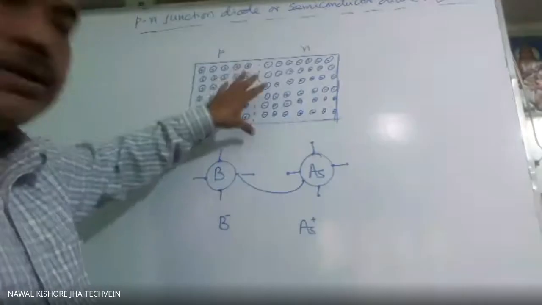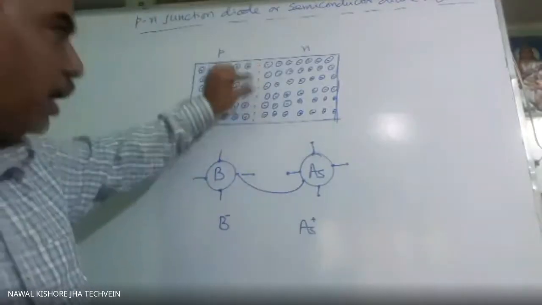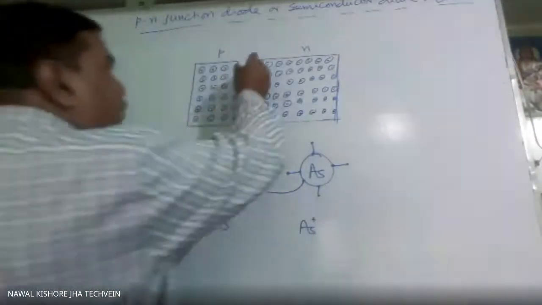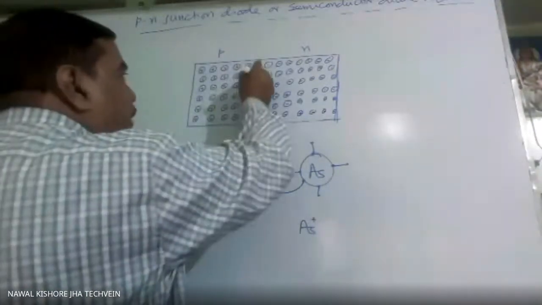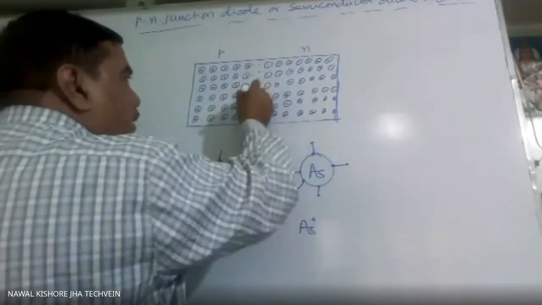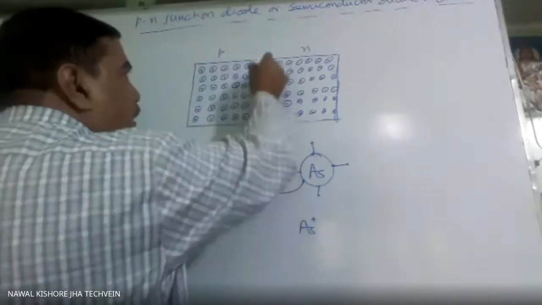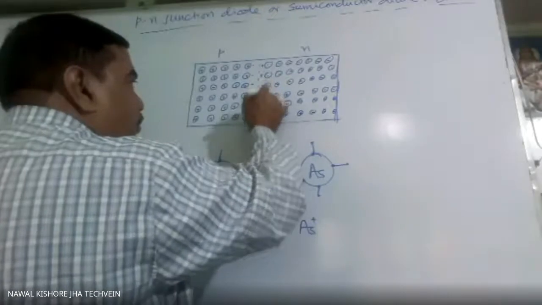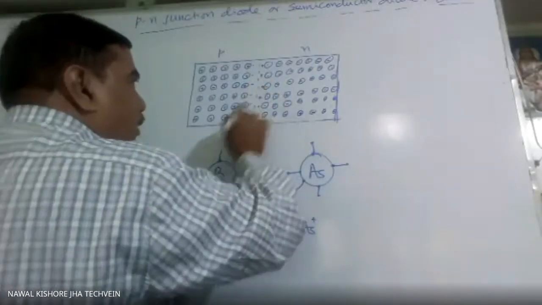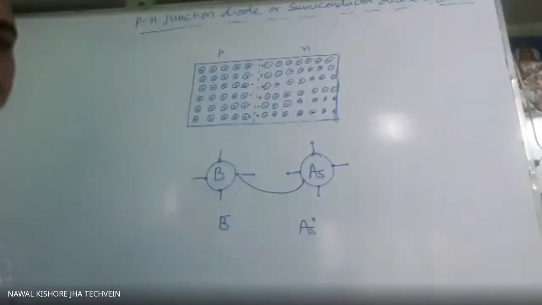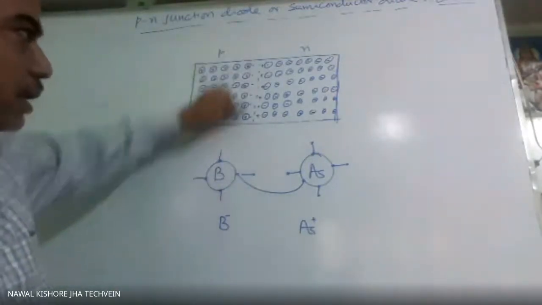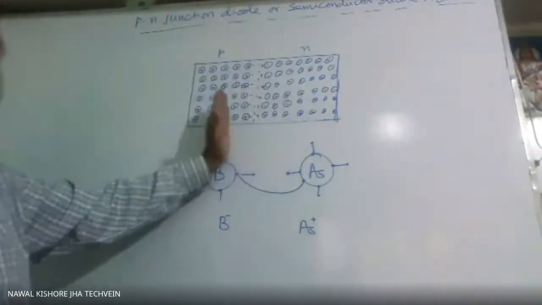When it is freshly created, diffusion takes place first, and after that negative charge is created on this side and positive charge on that side. These charges are impurity atoms only. Here negative charge is created, due to which further diffusion will stop.